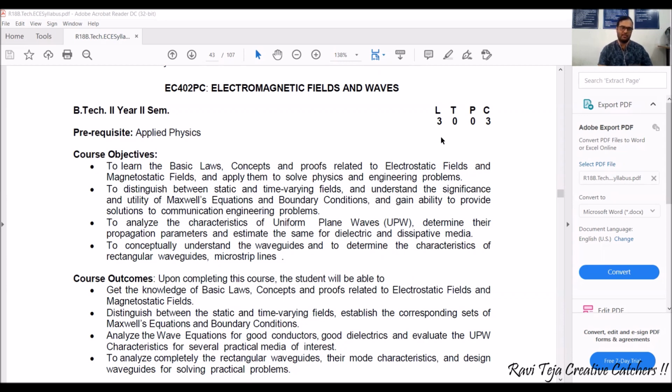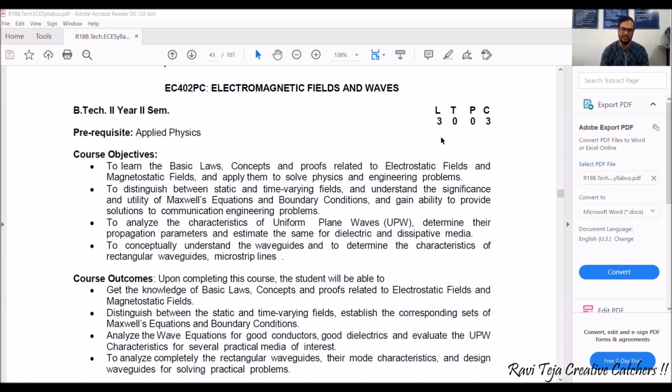Coming to the next objective, we will be distinguishing between static and time variant fields as well. We will be considering Maxwell equations and solving the boundary conditions, and using these Maxwell equations as well as the boundary conditions, we have an ability to provide solutions for many engineering problems in the field of communications.